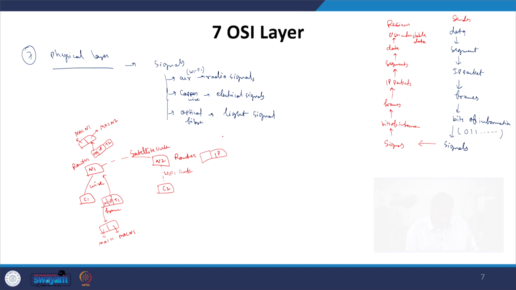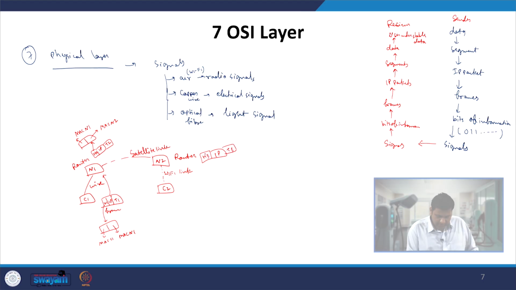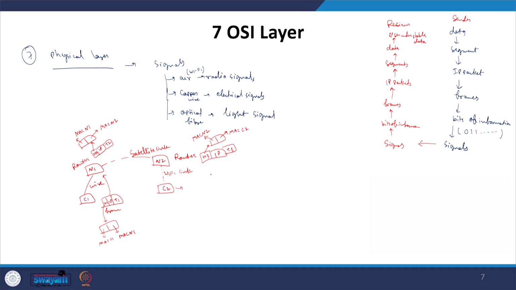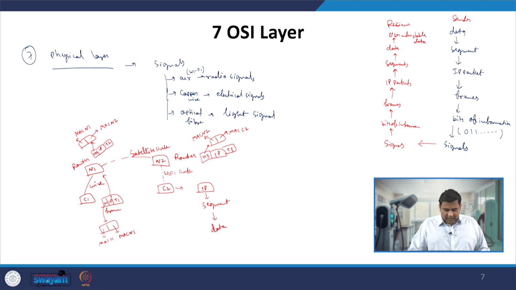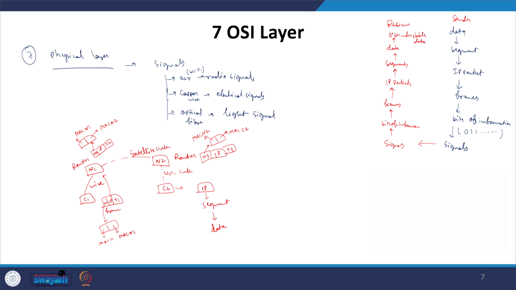From the IP packet, H3 and then T3 will be added, where H3 comprises the MAC of the sender, which is N2, and here it is the MAC of C2. In this place again the IP will be extracted, and once the IP is extracted, from this one the segment will be extracted, and from this one different segmenters will be added to actually form the data which is being shown to the user. So this is how the MAC addresses and the logical addressing are used to send the different data between the two computers connected at different networks over the different channels.